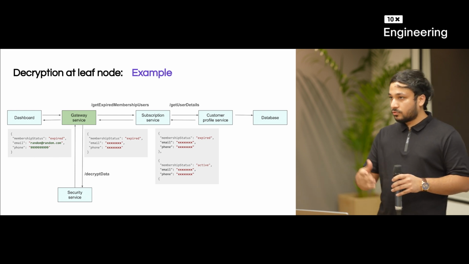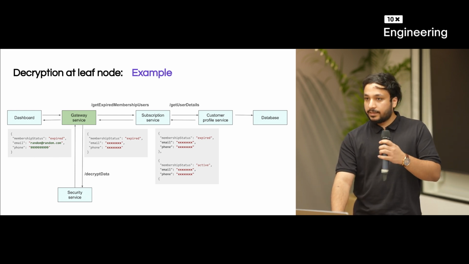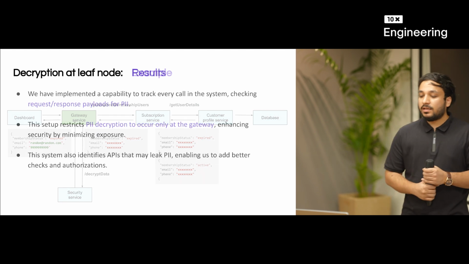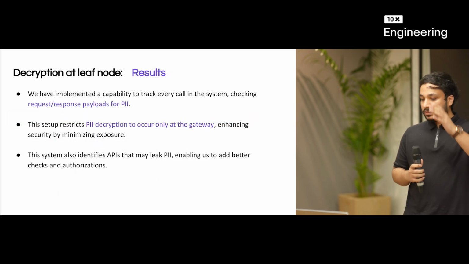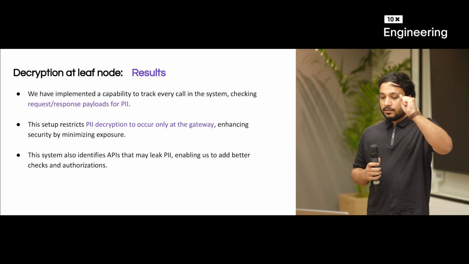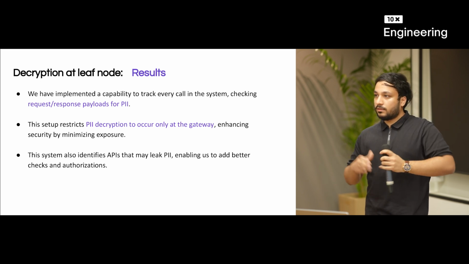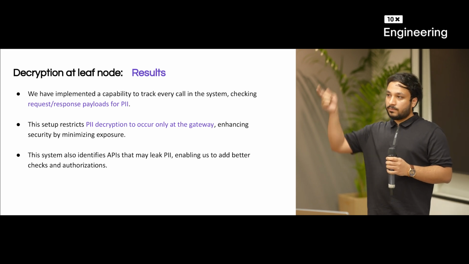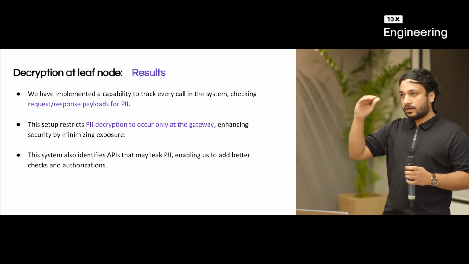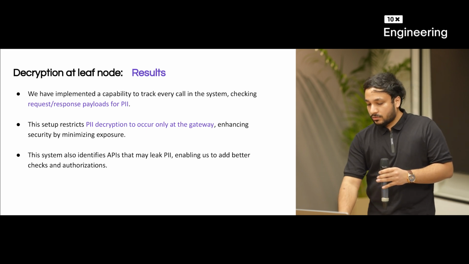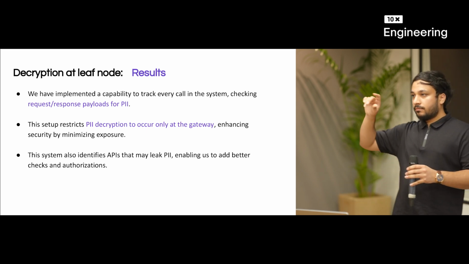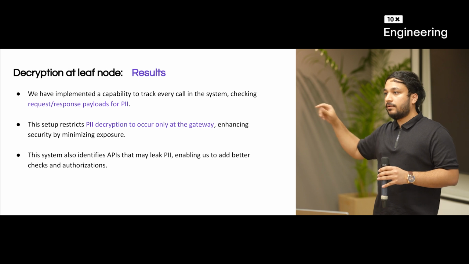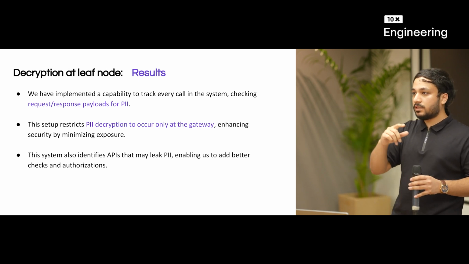To solve for this, you first have to again detect it. So what we have done is we have implemented a capability which sits in every service. It tracks every call of your system, checks the request and response payload, and detects potential PII using the same framework which we talked about in the initial slides, right? Regular expressions, etc. And then we plot a graph based on the transaction ID, and we can detect what PII is flowing in which API.